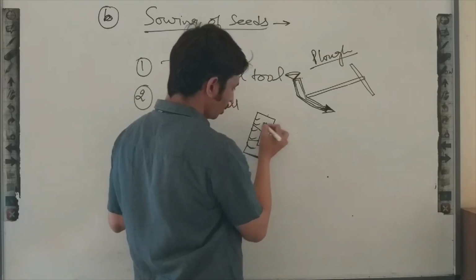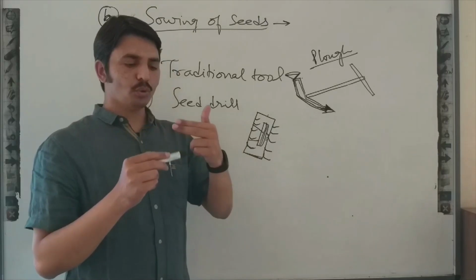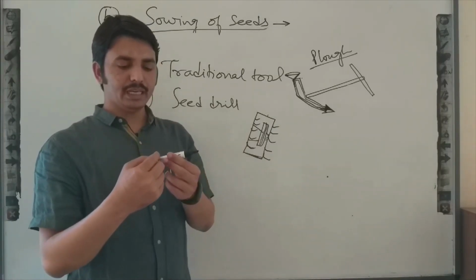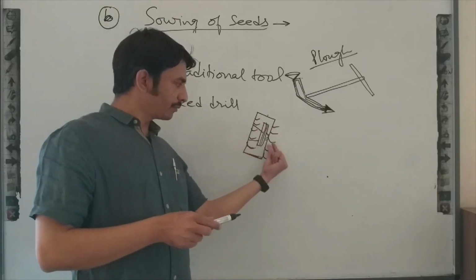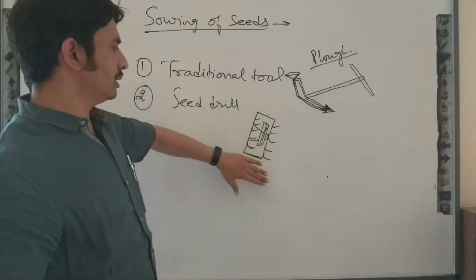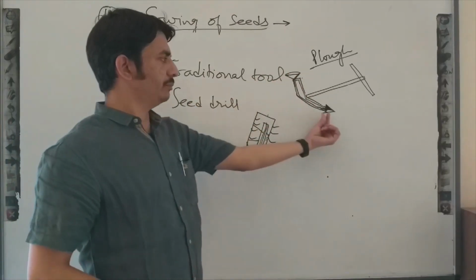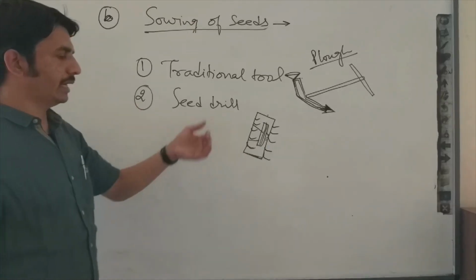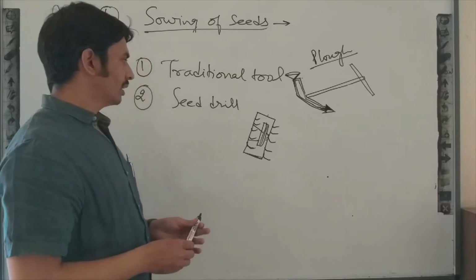roller in which slots are there. When this roller rotates, seeds are displaced with the help of these slots into the pipe, and through the pipe seeds reach the ground. So this is the modified form of the traditional tool. In the traditional tool there is one penetrator, one funnel-like structure. In this there will be 11, 9 or 7 funnel-like structures, and we can sow seeds in large quantity.